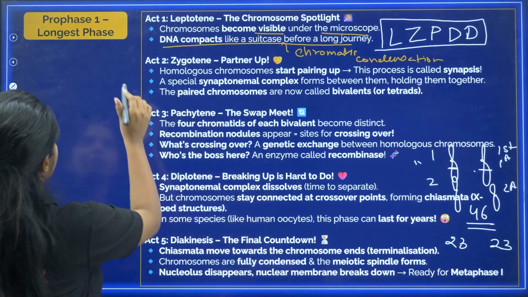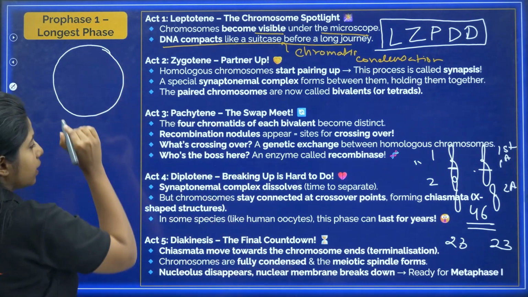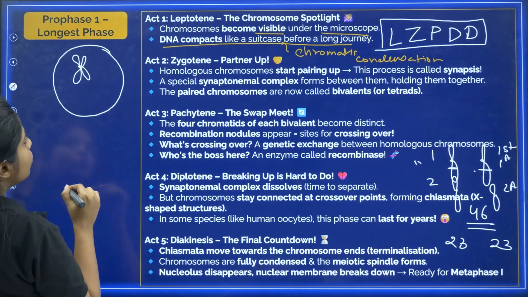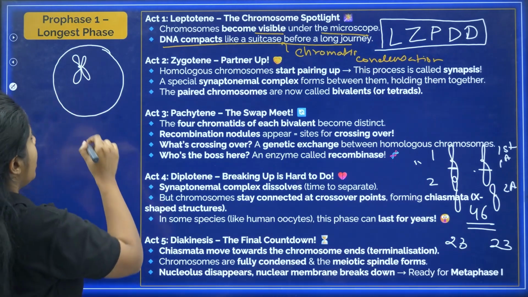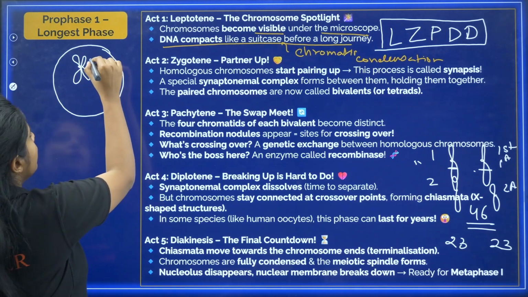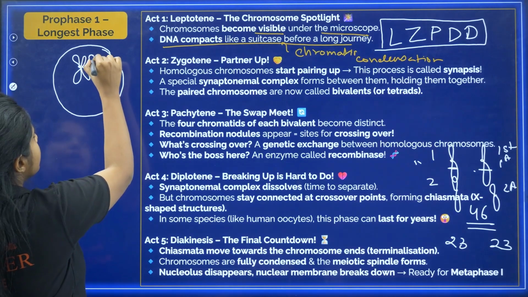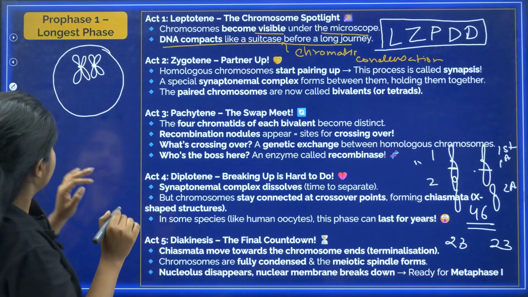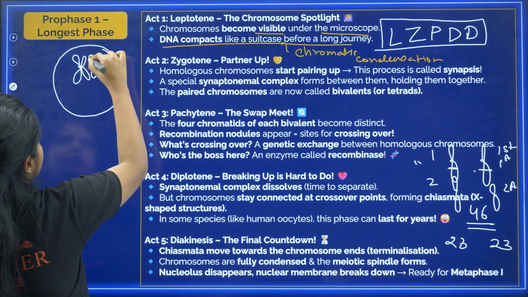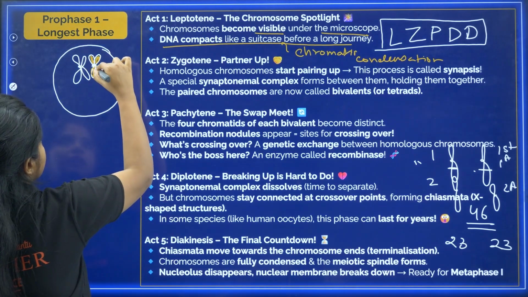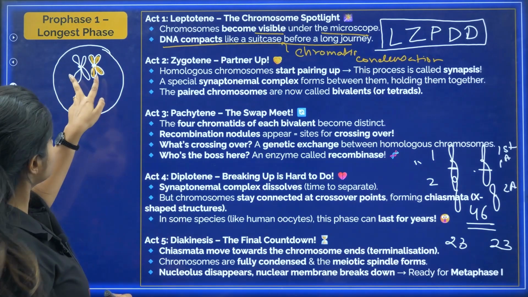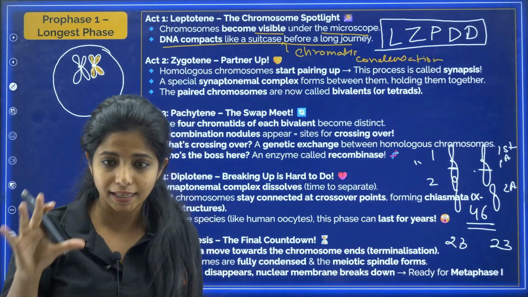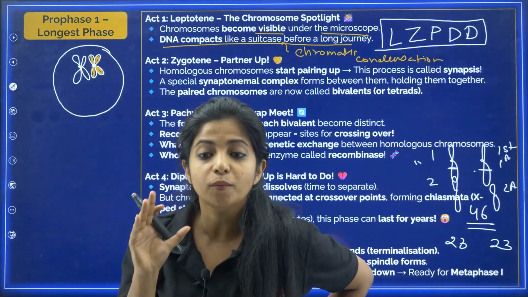So I want you to remember that basically, if you remember, my dear children, it will be really good for you only. So we have a chromosome like this. This is one chromosome. Now, because it has got duplicated now, we have another chromosome also coming up like this. This will be what? The homologous chromosome. Okay, that I have. They would be coming up. Okay, so homologous chromosomes, my dear children, over here, they are going to start pairing up. So if you have 46 of them, how many pairs will you find?